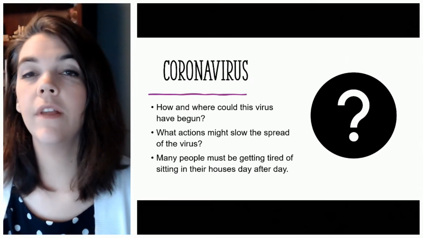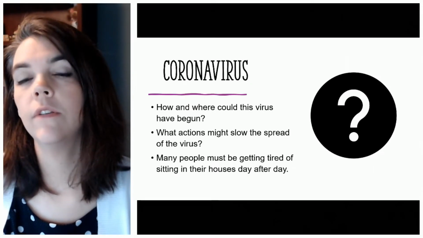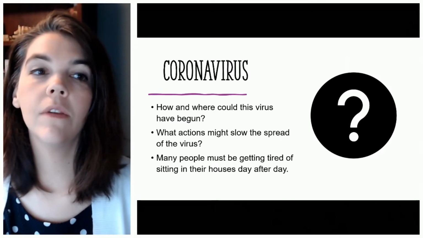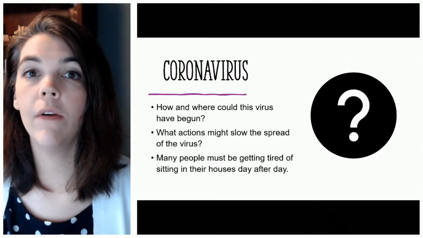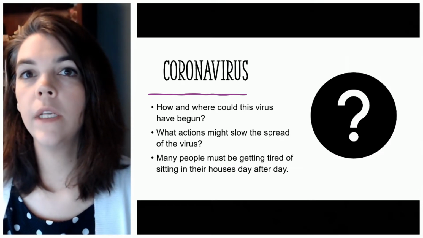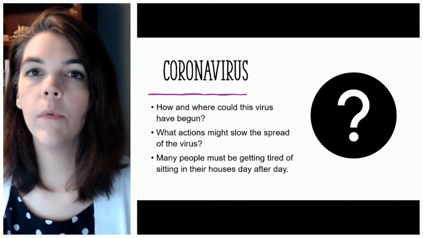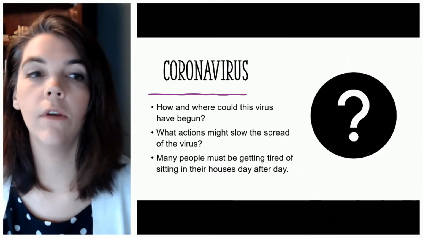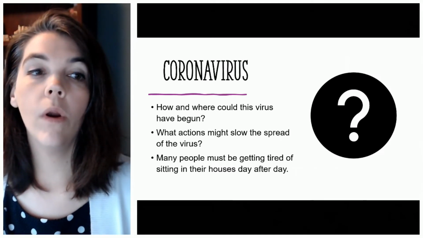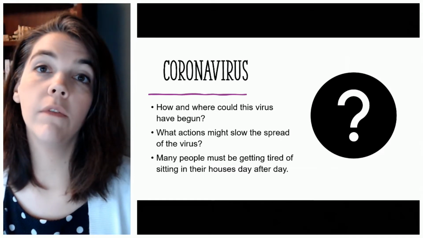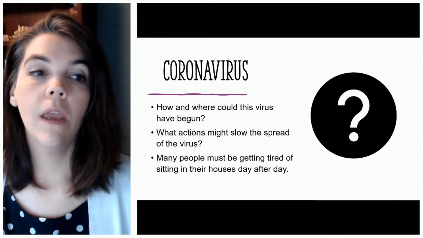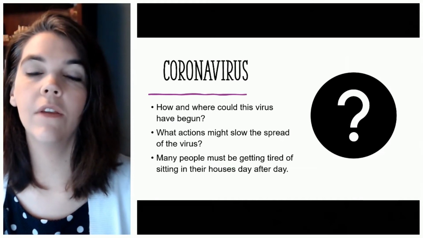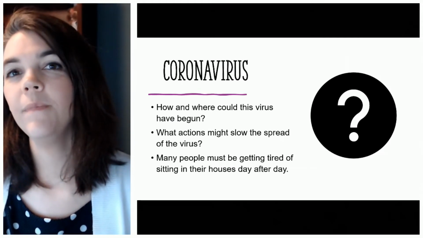All right, so on this slide, I have some examples of questions and statements that use modals of certainty. So the first one is, how and where could this virus have begun? We have more ideas on where it started, but we're still not quite sure how it started, and so modals of certainty make sense here. Or what actions might slow the spread of the virus? And finally, many people must be getting tired of sitting in their houses day after day.